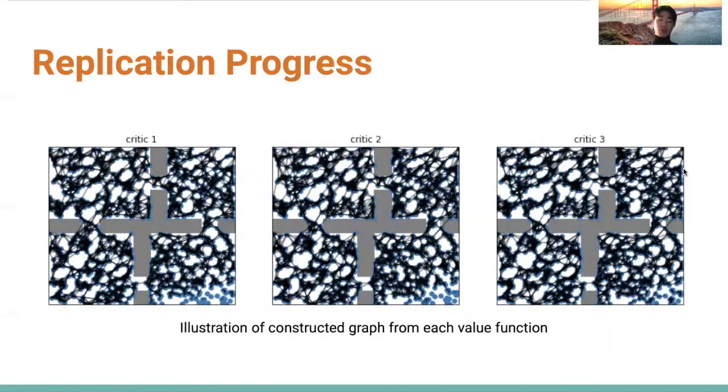After replication, we tested how the graph is constructed from each value function. This figure shows a constructed graph from different value functions. The edges represent a path with less than distance 7. These graphs will be ensembled when we compute the waypoints.